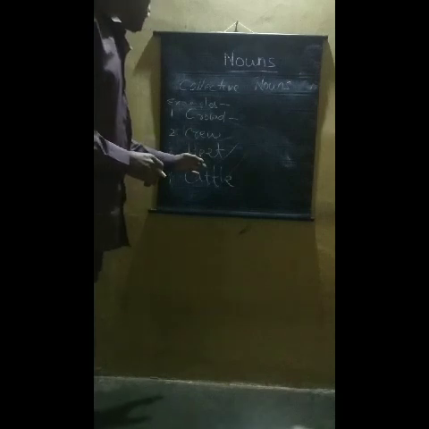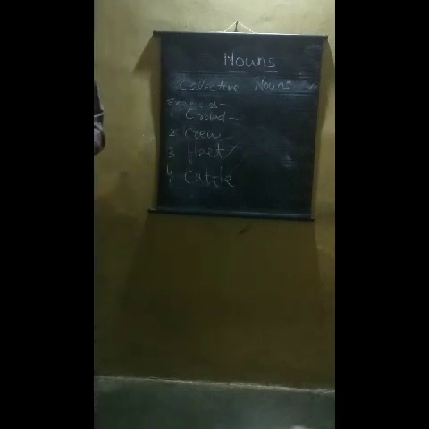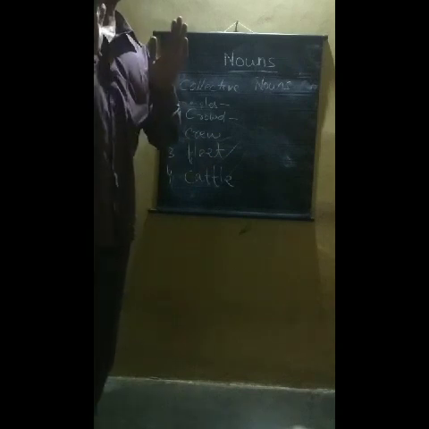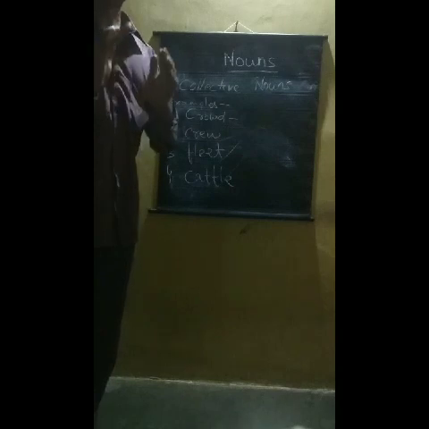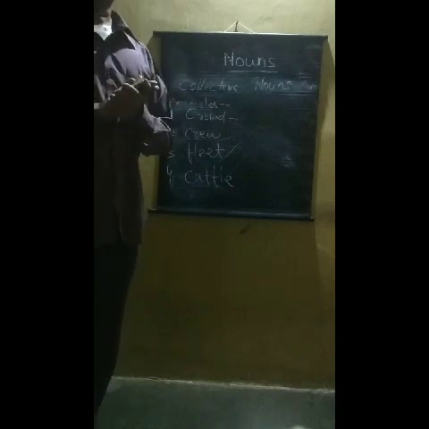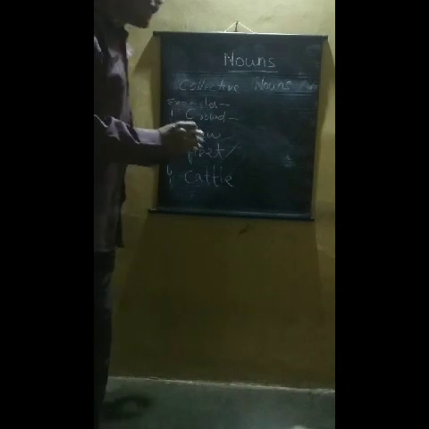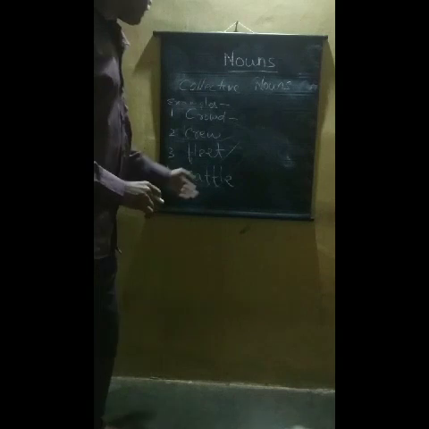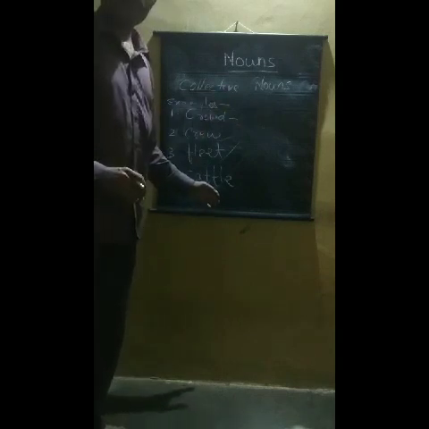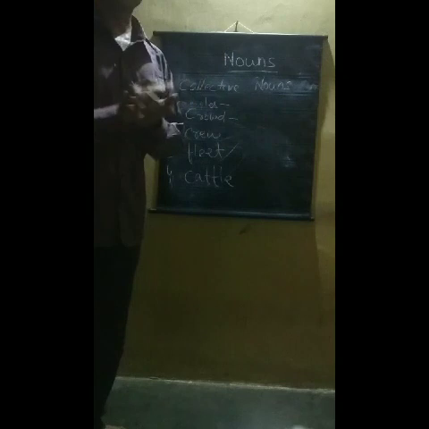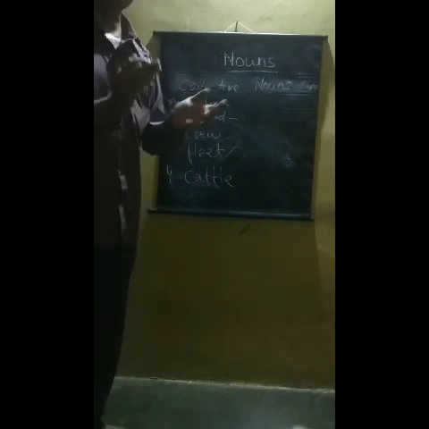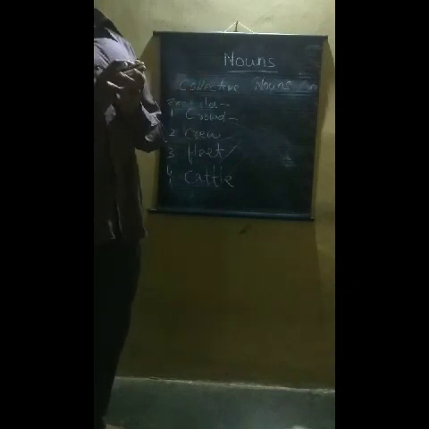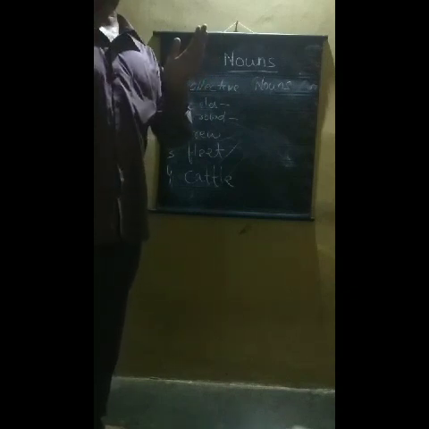Similarly, fleet, this is also a collective noun, a group name. A fleet of birds, a fleet of ships. Here fleet of ships means a number of ships. Similarly, cattle. Cattle is a collective noun. Here cattle means a group of animals. A group of cows. Cattle means group of cows or group of sheep or group of buffaloes.